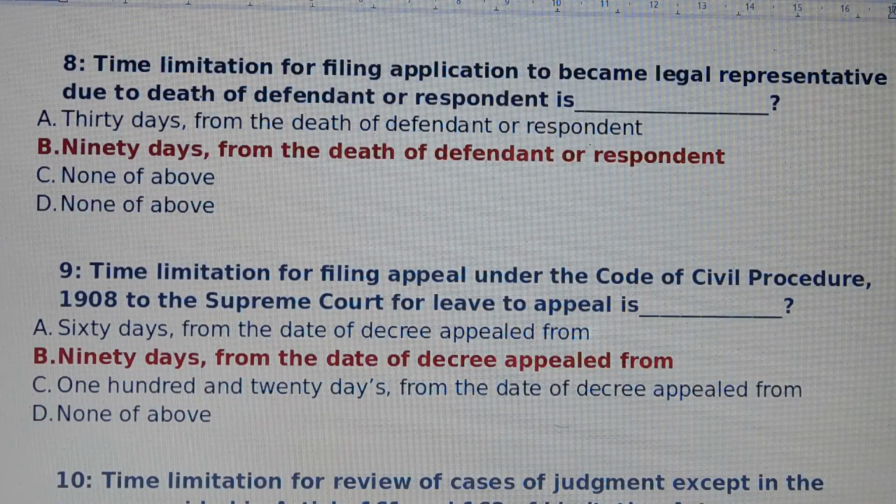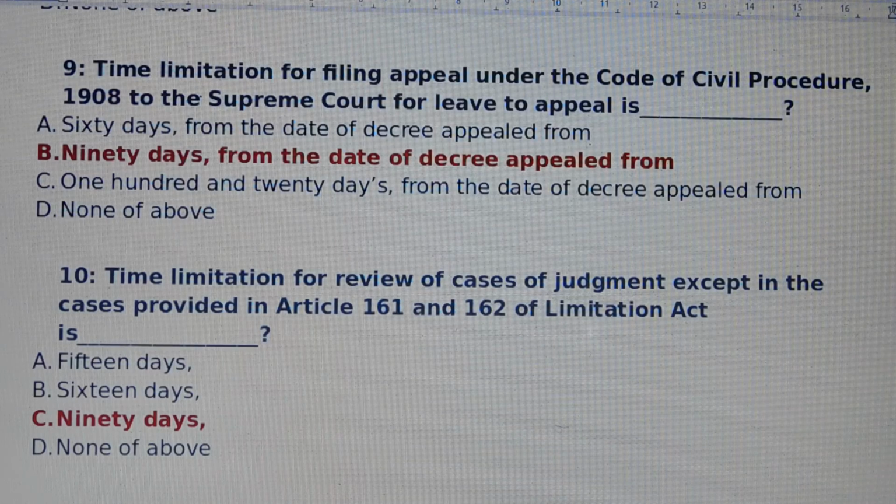Question number 9. Time limitation for filing appeal under the Code of Civil Procedure to the Supreme Court for leave to appeal is. Answer is 90 days from the date of decree appealed from. Question number 10. Time limitation for review of cases of judgment except in the cases provided in Article 161 and Article 162 of Limitation Act is. Answer is option number C, 90 days.